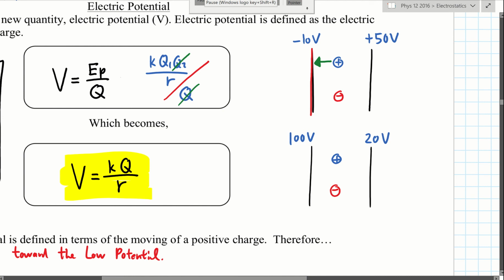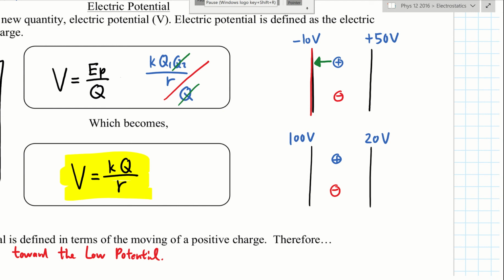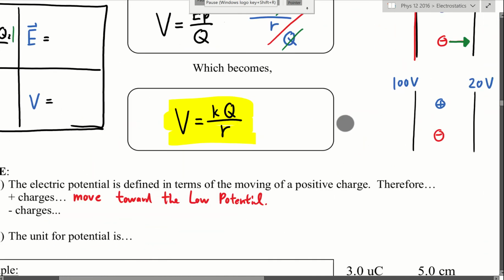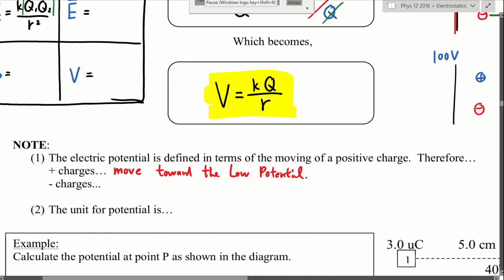Whereas a negative charge, by definition being negative, will always go toward the high potential, which is the positive potential area, the positive voltage area. So a positive charge moves toward the low potential, whereas a negative charge moves toward the high potential.